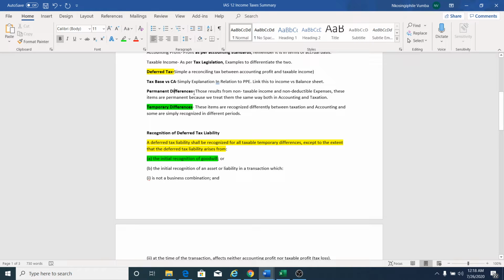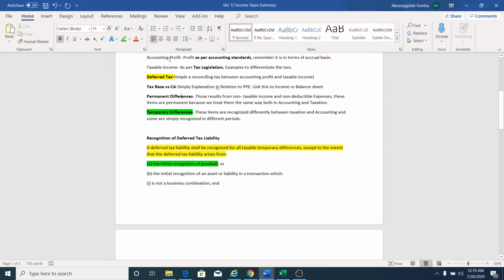These are the amounts that will never be taxable or will never be deductible to get to a taxable income. So SARS and accountants treat these the same, hence, getting to accounting profit, you take into account your permanent differences.